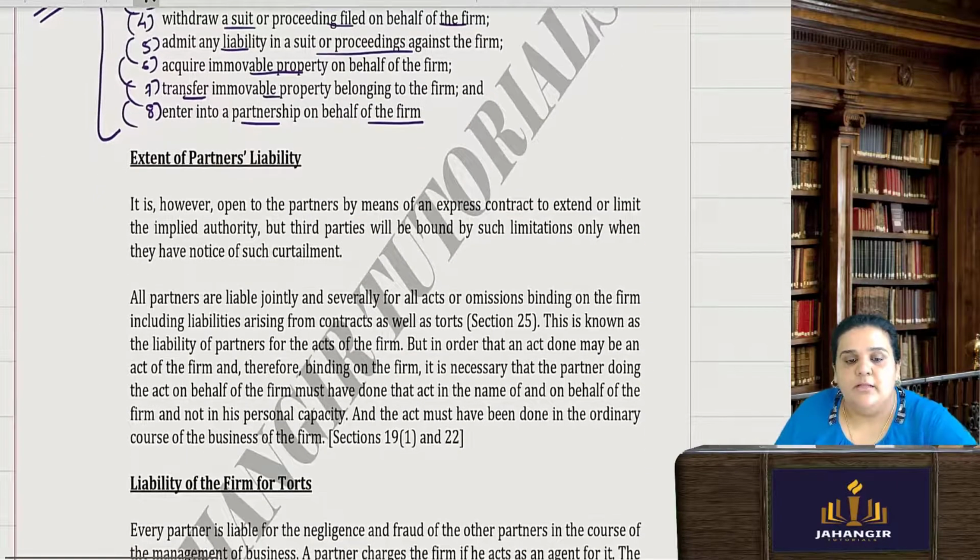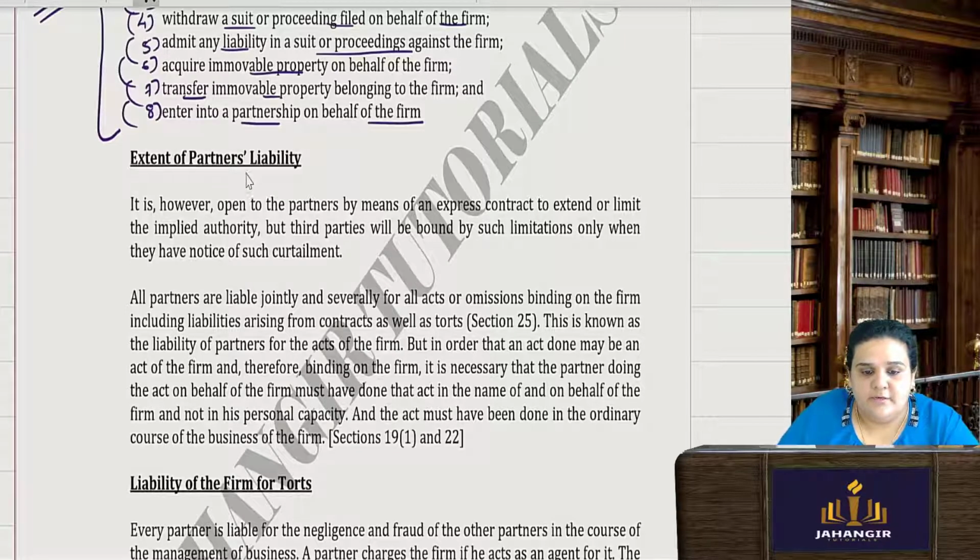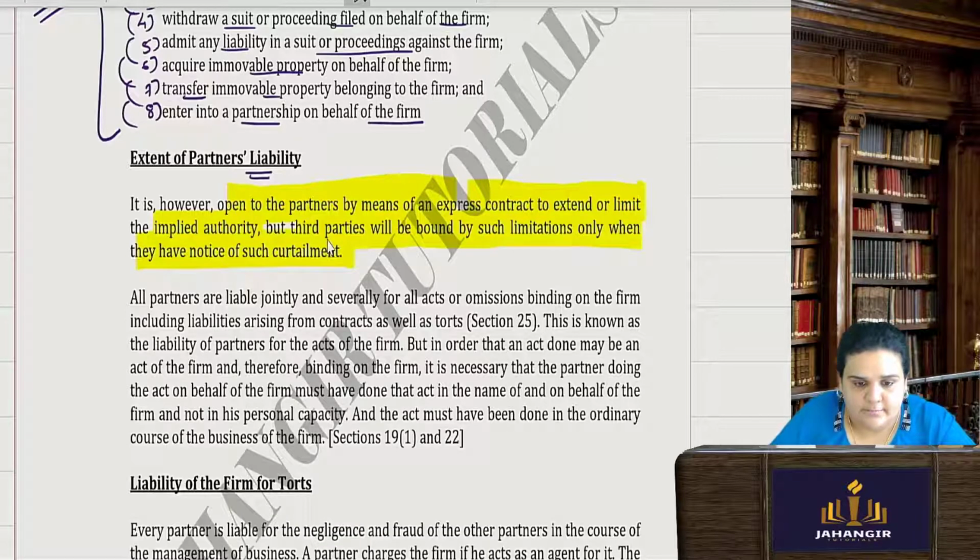Now I am moving to liability. Obviously, partners are liable to outsiders. So now, the extent of partners' liability. It is open to the partners, by means of an express contract, to extend or limit the implied authority, but third parties will be bound by such limitations only if they have notice of such curtailment. So whatever authority you have either extended or limited among the partners, you have to inform that to the third parties.